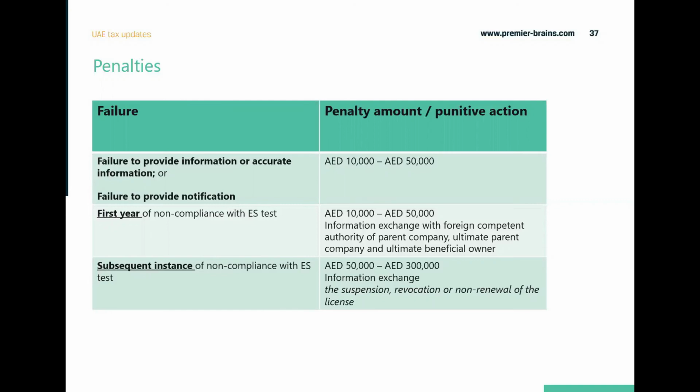And in the second year also, if you don't meet the economic substance test, the penalty would be in the range of 50,000 to 300,000. Information exchange will still be there. And the most risky part is that it can even result in the suspension or non-renewal of your license. So as you can see, it is very critical that the compliance is done properly for ESR.